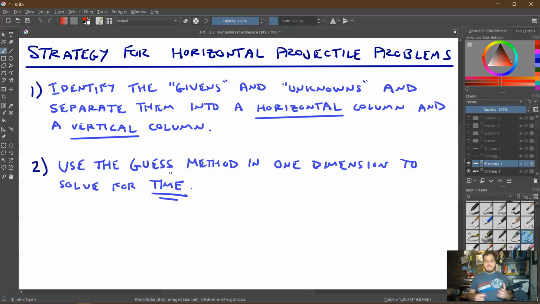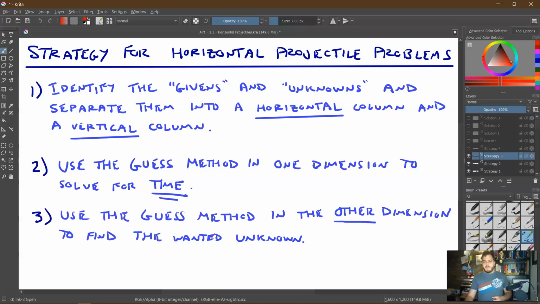So we use the GUESS method in either horizontal or vertical to find time, and then from there, we're going to use that time in the other dimension, and then use the GUESS method to find whatever the wanted unknown is, the range, the height, the velocity, whatever.